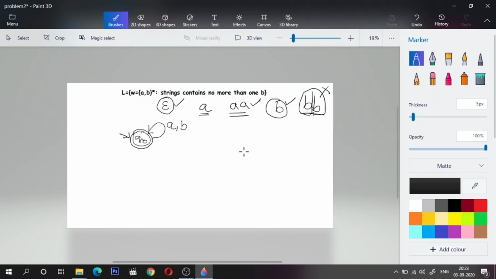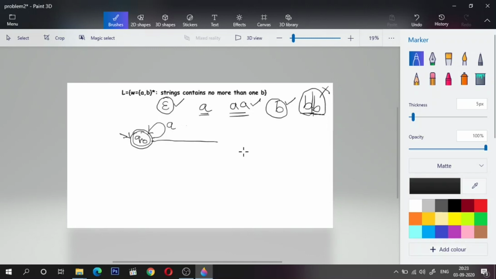So what needs to be done? This cannot be accepted, right? So I have to go to a state other than the starting state. I cannot remain in the starting state. I cannot have a self loop because that will accept any number of B's, right? So what will I do?